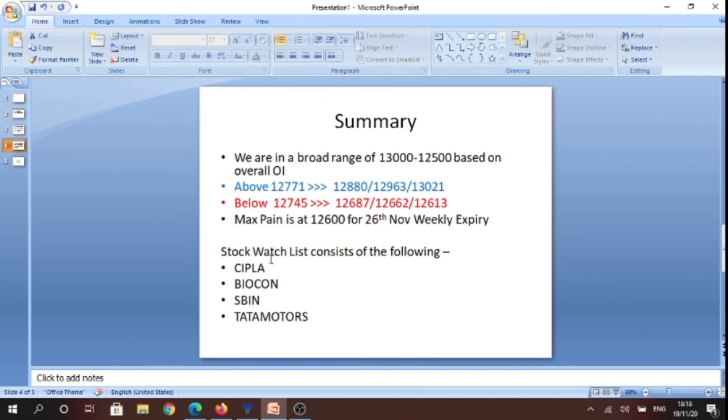And the stocks that we have chosen for tomorrow are all inside candlesticks. So if they break today's high-low range, which in tomorrow's context is going to be previous day highs or previous day lows, we'll look for buying or selling opportunities. So the stocks are Cipla, Biocon, State Bank of India, and Tata Motors.